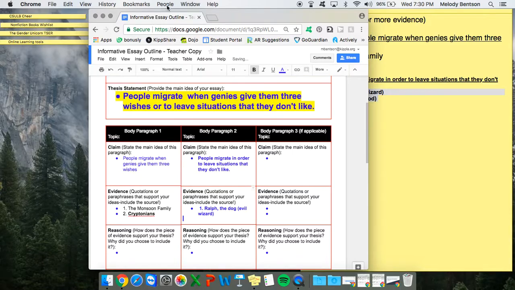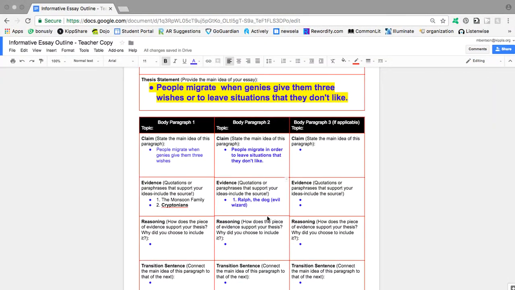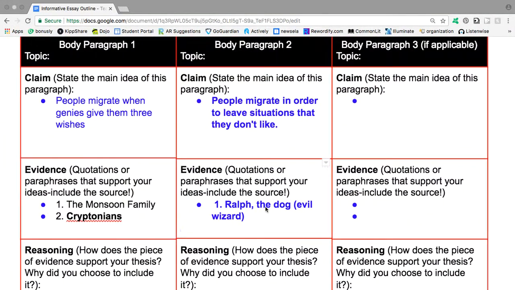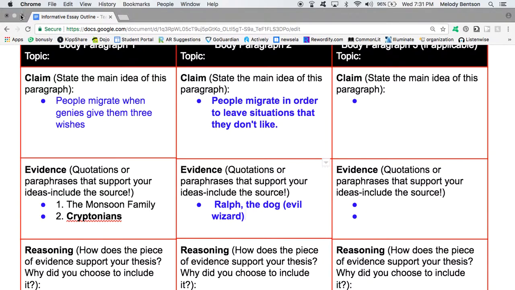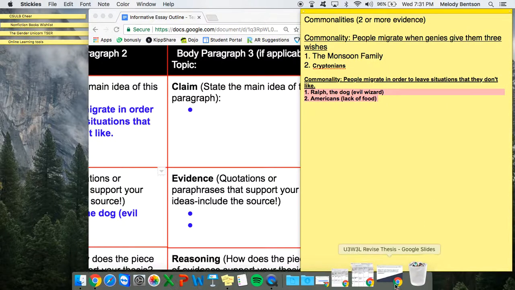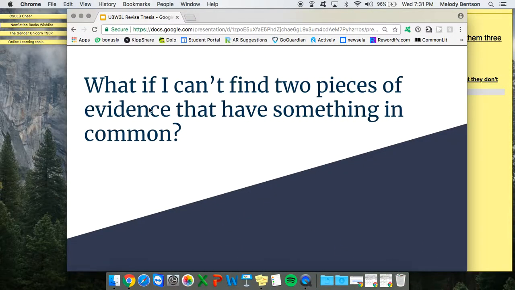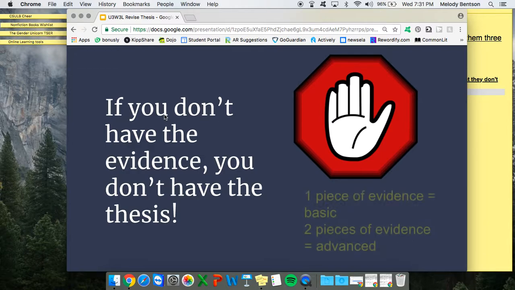One is like basic. So if I just had this one piece of evidence, that's okay. I could probably get a B. But if I want to get an A, I'm going to need two. Okay? But again, it's not bad. So here are those last three steps.